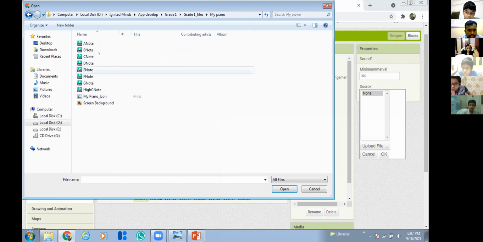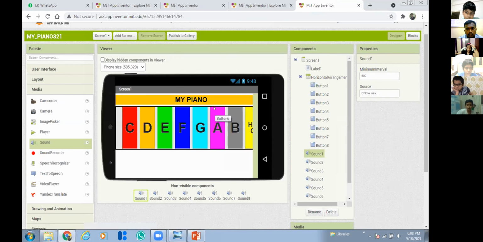These are the files I have sent you. What's the first button? It is C, right? So I'm selecting the C note and open, click OK. That's it. It will take some time. See now, the sound one, the C note, is uploaded. In the same way, you have to upload all the sounds.